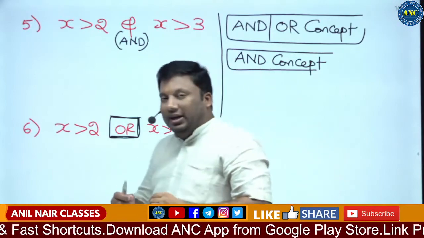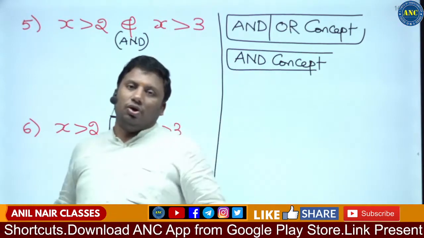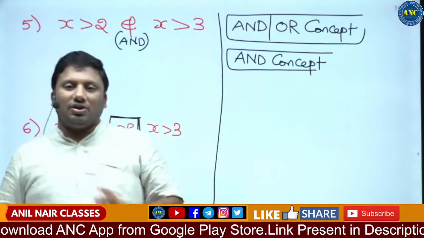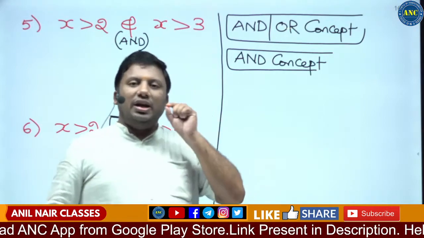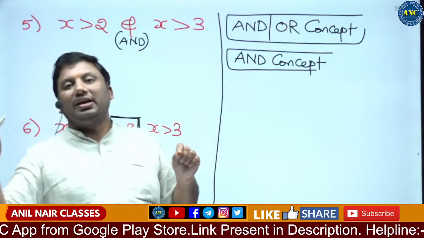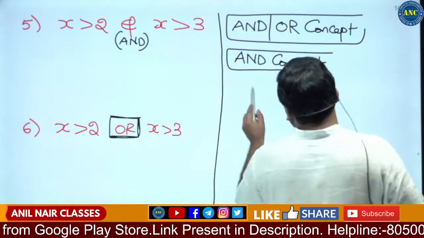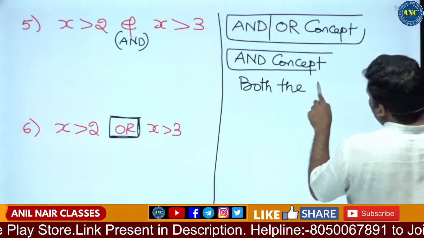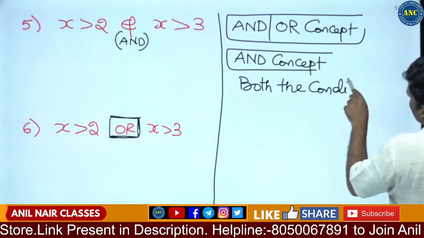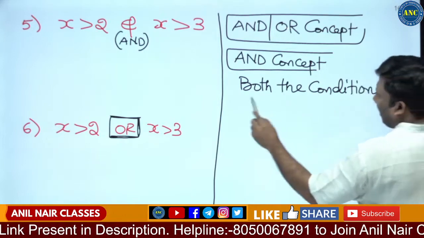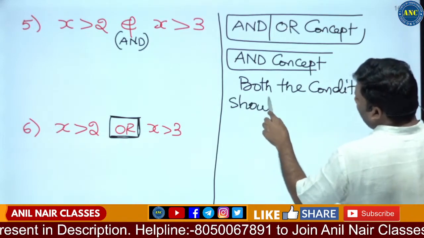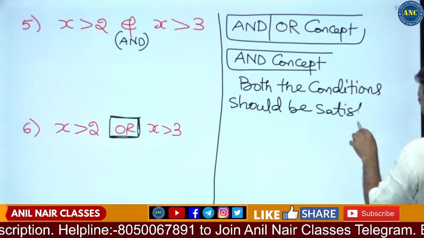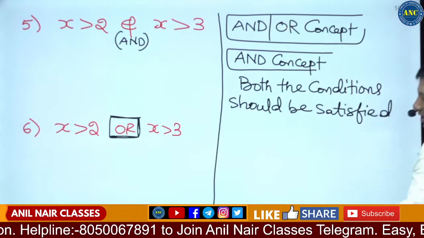I am good in batting and bowling also, right? I am good in mathematics and verbal ability also. I am good at writing not only with my left hand but also with my right hand. The and concept means both the conditions should be satisfied. If you are getting an answer, it should satisfy both the conditions.